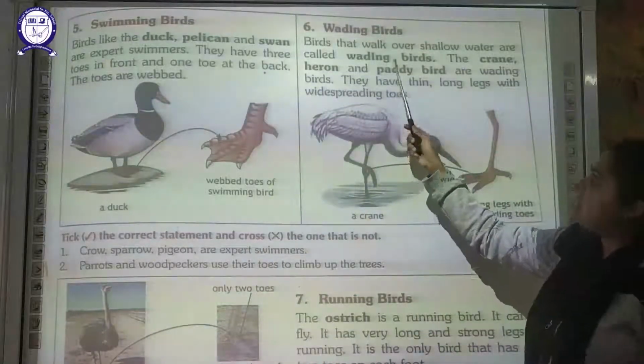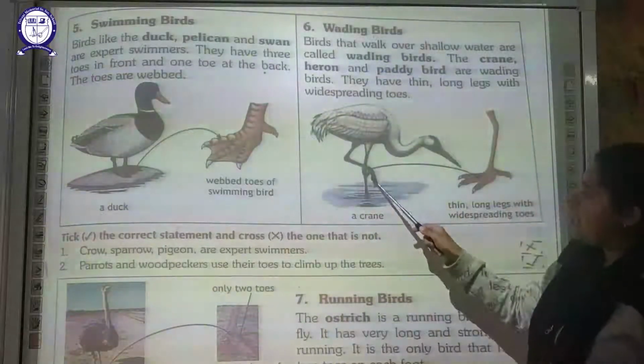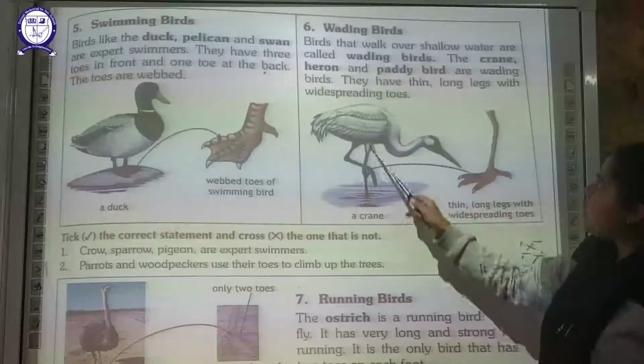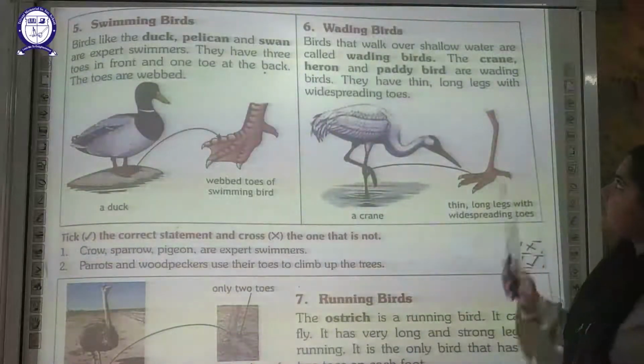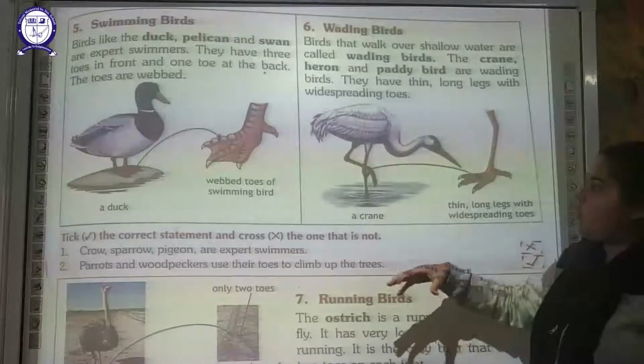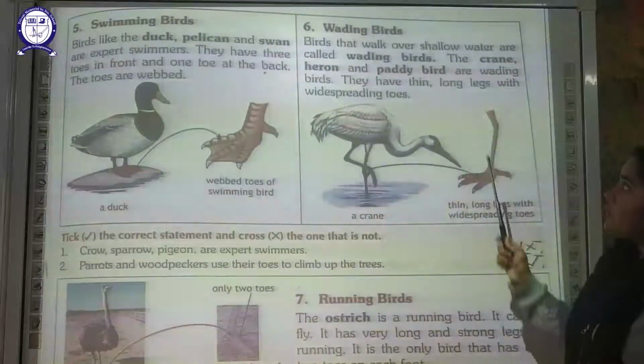The next is your wading birds. Wading birds can walk in shallow water. Because of that, these birds have very long, thin legs, and their toes are widespread, so that they can walk in shallow water. Remember the examples of the wading birds.